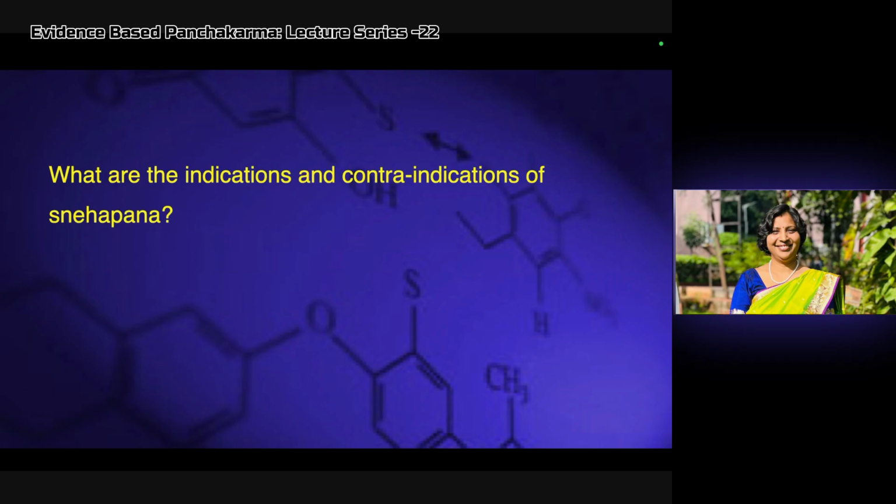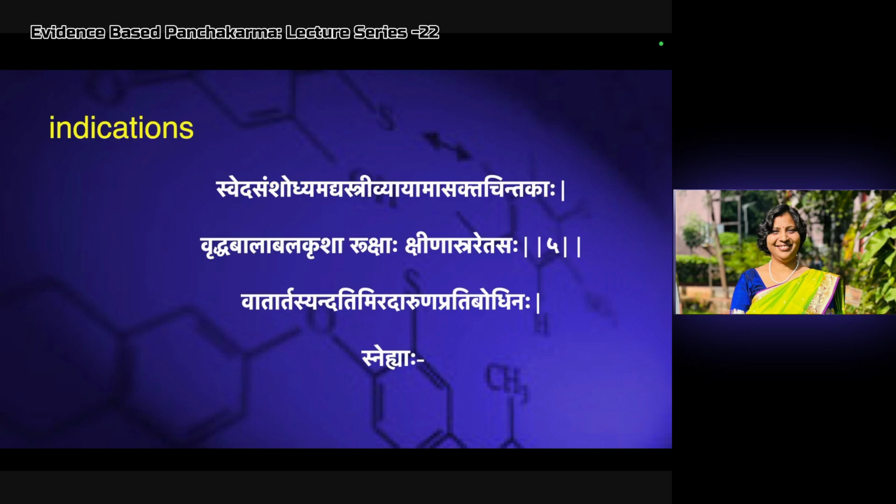So what are the indications and contraindications of Snehapana? Where to use, where not to use. These are the general indications and contraindications by Ashtanga. Svedya, Sanshodya, Madhyastri, Vyayama, Asakta Chintaka. Those who are indicated for Sweda, for whom we have to do Svedana, we can do the Sneha first. Sanshodya: we have planned the patient for Panchakarma. In Sanshodhana, mostly Vamana and Virechana come. So for Sanshodya, we can go for the Snehapana.